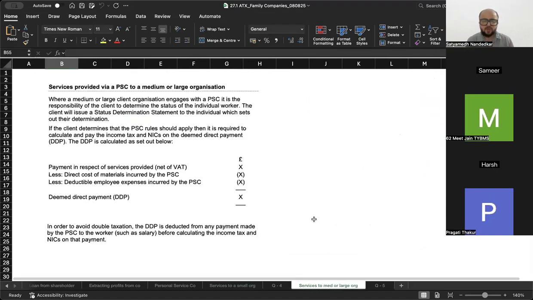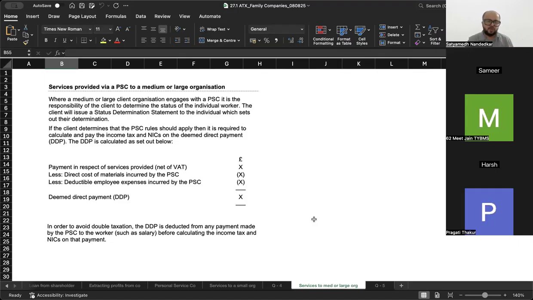If services are provided to a medium or a large organization, then payment in respect of services provided net of VAT less direct cost of material incurred by PSC less deductible employee expense incurred by the PSC. इसके बाद जो amount बचेगा, that will be deemed direct payment and that will be included in the income of that particular individual.